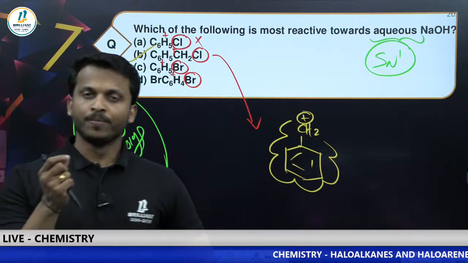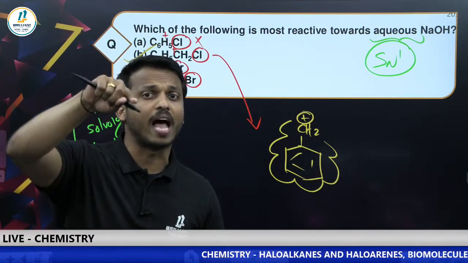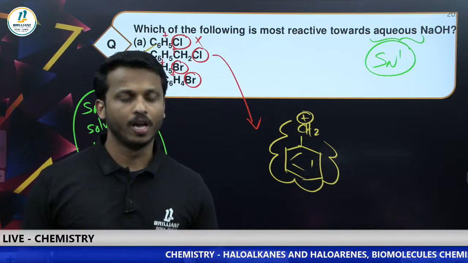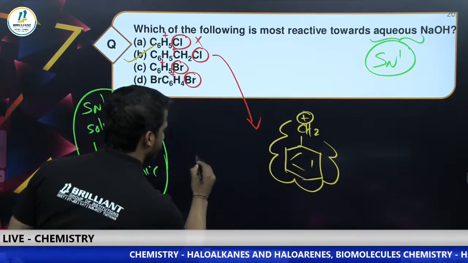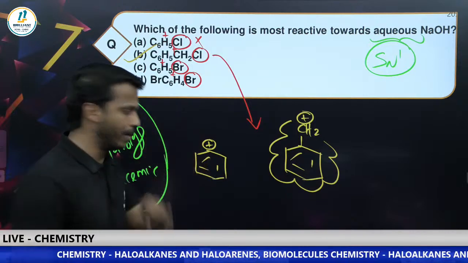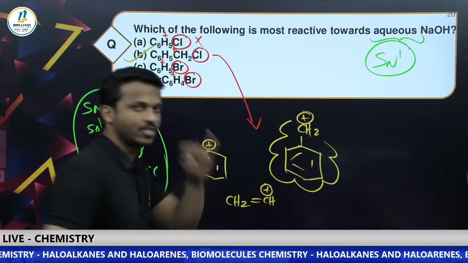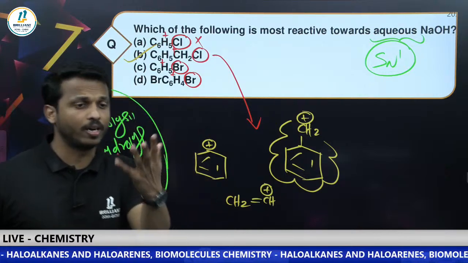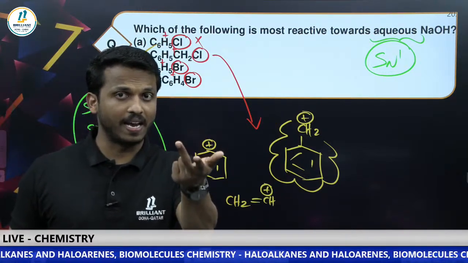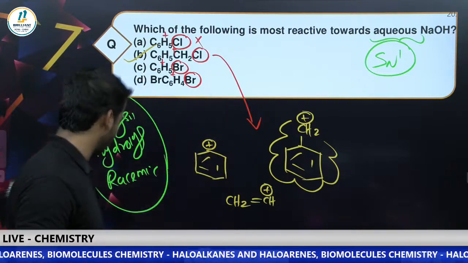Dear all, if they ask you an SN1 mechanism, the first step is to remove the halogen and make the carbocation. Phenyl is unstable. Vinyl is unstable. Which are the stable ones? Tertiary, benzyl, allyl, these are the most stable ones. Okay, so just check it.